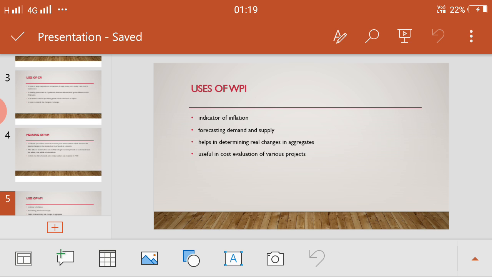Listen, an increase in the wholesale price index indicates the rate at which the purchasing power of money is decreasing, and WPI numbers help in finding out the rate of inflation in the country. We can calculate WPI weekly.